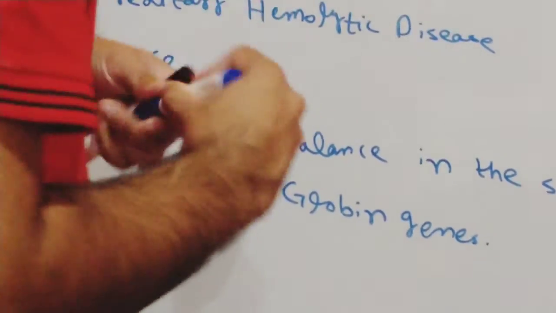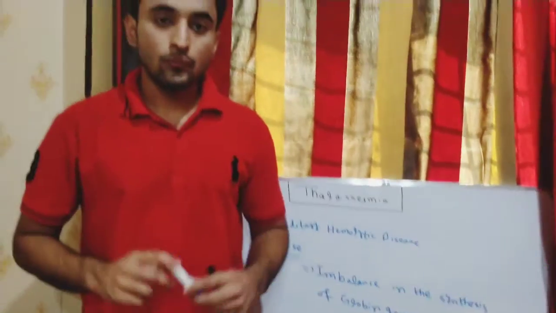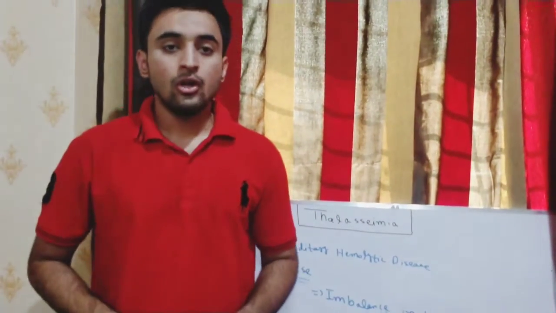Now, there may be two cases. Either the synthesis of the alpha globin genes may be disturbed, or the synthesis of the beta globin genes may be disturbed.